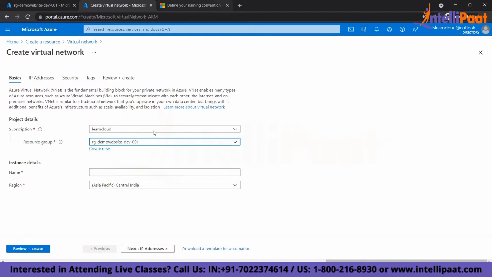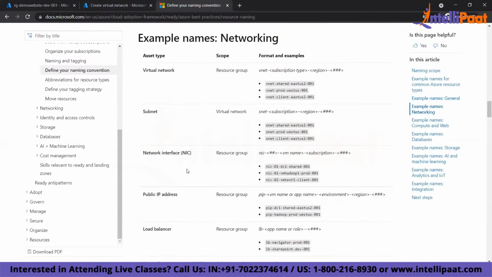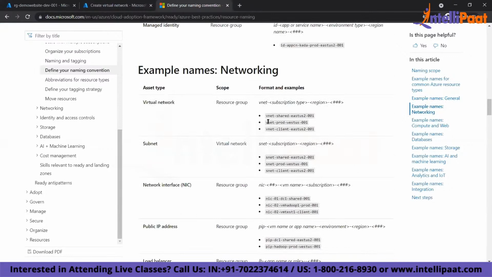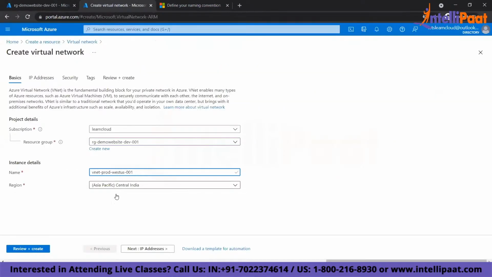Got it? Right? I have to give the name of the network, right? So what is my network name? I'll select the name here. I can give any name. So this is my naming convention here, right? I'm going to create it as virtual network dev.